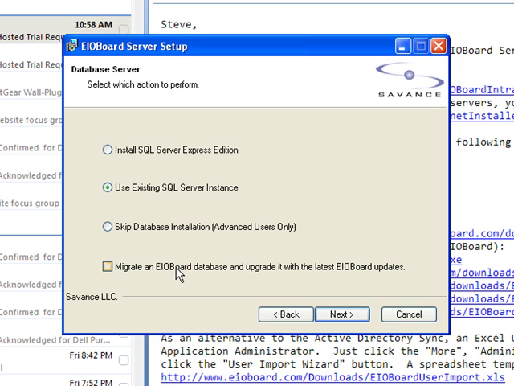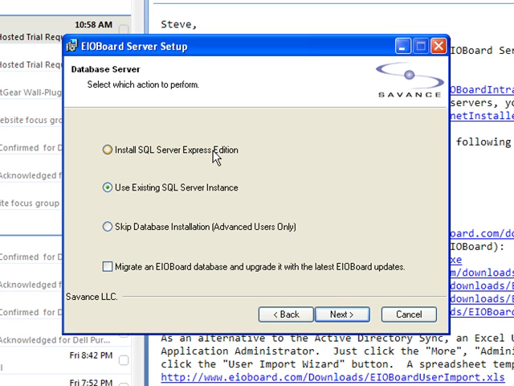The final option here is to migrate an EIOBoard database and upgrade it to the latest, and this is very handy if you're doing an upgrade where the server is a different server and you want to migrate to the new release and either point to a backup file that you've created, or you want to basically real-time point to that database, pull that information over and upgrade that database on the fly. So I'm going to choose the existing SQL server only because I already have it installed, but this first option would quickly go through it.